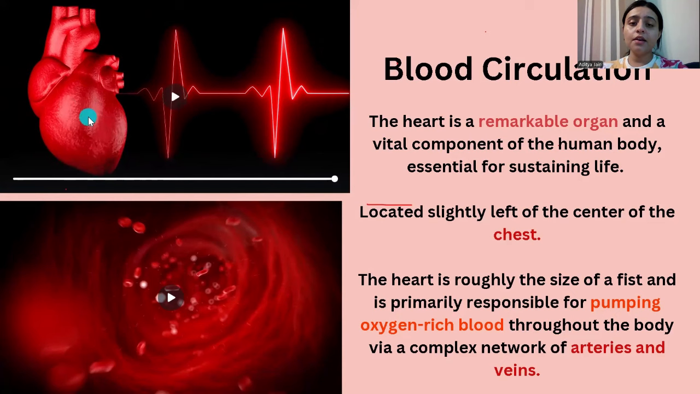I hope you all can see the relaxation and contraction of the heart. This rhythmic movement of the heart is known as pumping of blood. The heart is pumping the blood, right? The main function of the heart is to pump the blood throughout our body. That means it helps in circulating the blood throughout the body, and that is known as blood circulation.